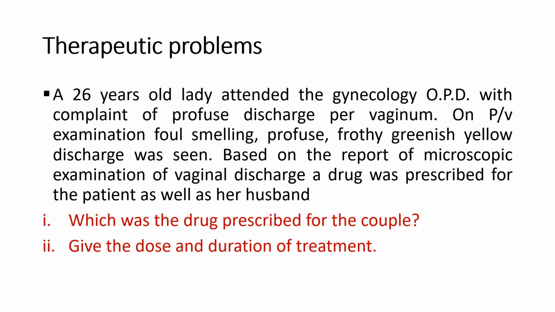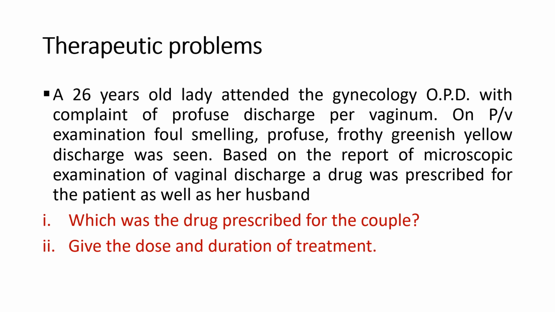Trichomoniasis is a genital infection produced by Trichomonas vaginalis. In male patients it is frequently asymptomatic, but in female patients it is symptomatic. For trichomoniasis, metronidazole is the drug of choice. So here, the couple was treated with metronidazole.